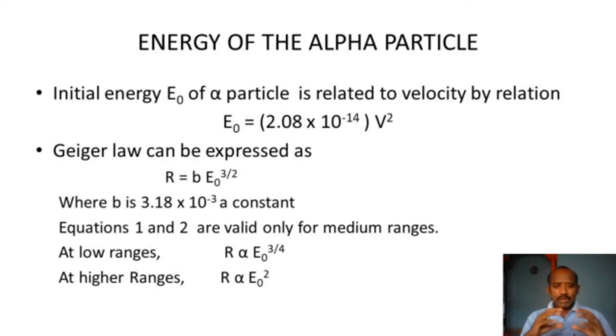All these two equations are valid for the medium range. That is, R is equal to A into V cube and R is equal to B into E naught to the power of 3 by 2. These two equations are valid only for the medium range for alpha particles. For low range, R is directly proportional to E naught to the power of 3 by 4. At higher ranges, R is directly proportional to E naught square.